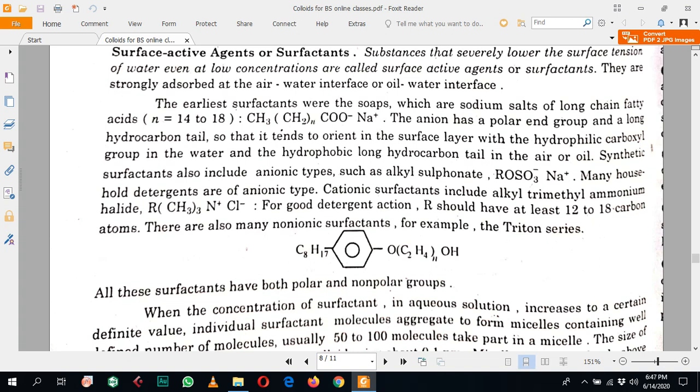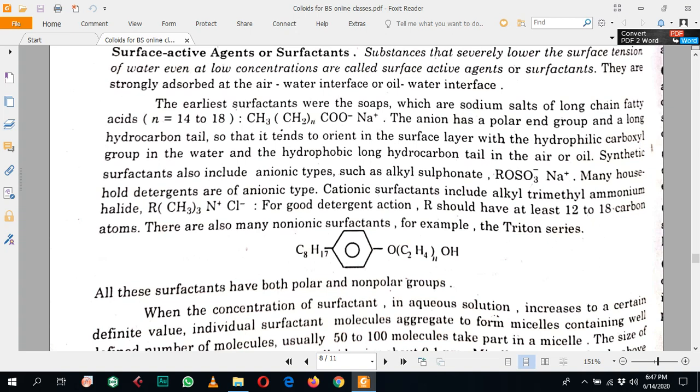So the substances that severely lower the surface tension of water or other liquids, even at very low concentration, are called surface active agents or surfactants. A large amount is not necessary to decrease the surface tension; even a small amount can decrease it.